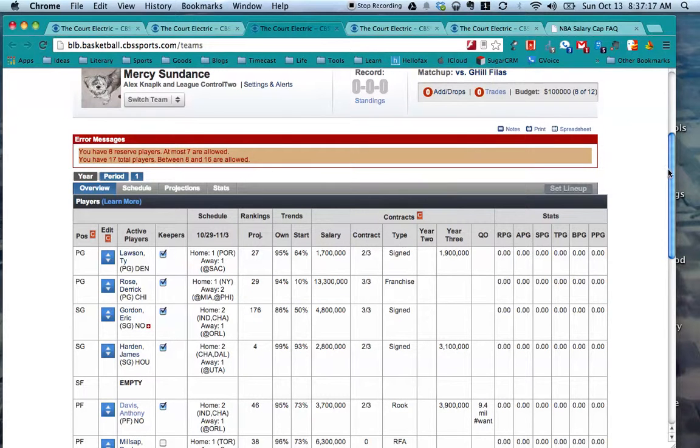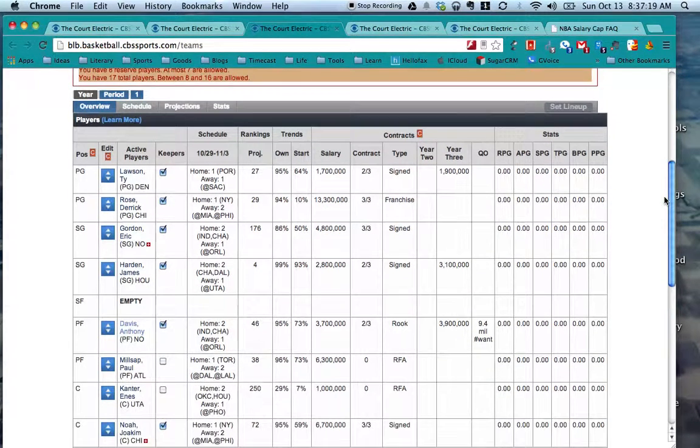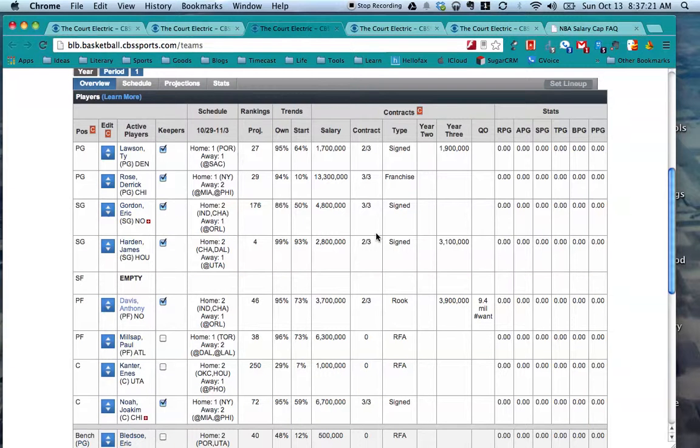Rookies' contracts for veterans go up by 10%. So if we take a look at the team player page right here, we can see the salary structure for each player that I have. Some of these players with multi-year deals are in their third year already, so their contract will be up next season. Players in their second season of a 3-year deal, you can see they have their salary here, $1.7 million for Ty Lawson, for example, and then year 3 it goes up to $1.9 million.